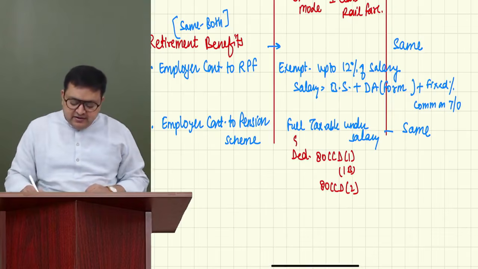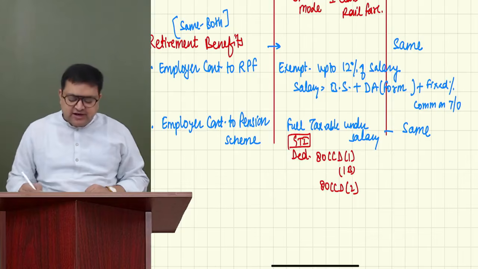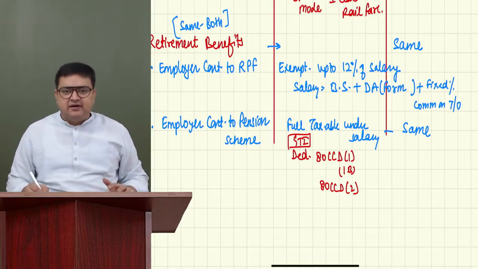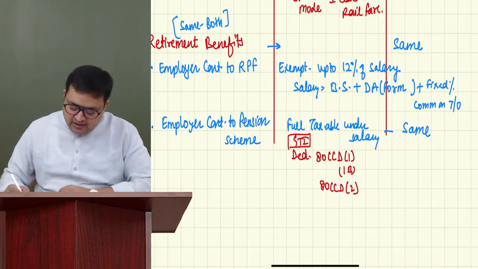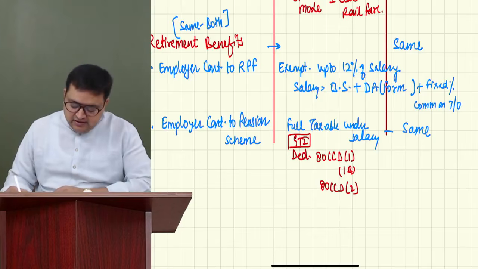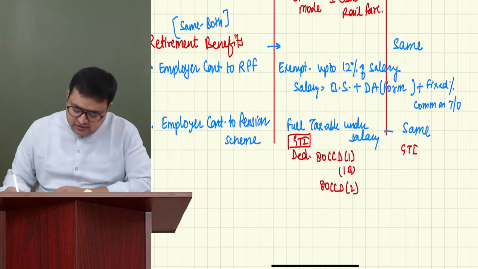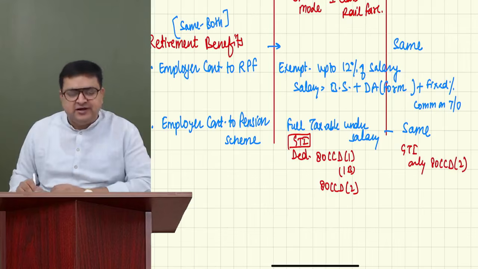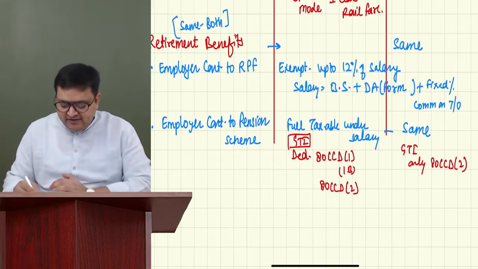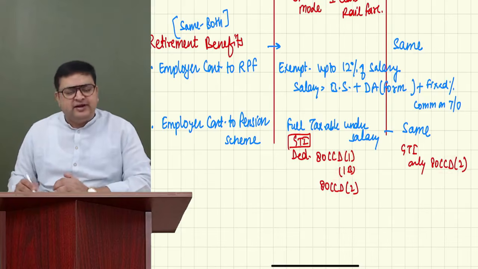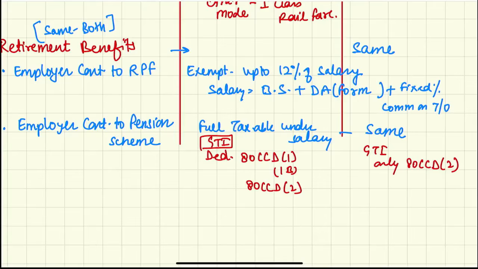Thereafter from GTI, you have to give deduction of 80 CCD. I will be explaining 80 CCD in my deduction chapter, day 5. However, in the default regime, it is fully taxable, but from GTI, only 80 CCD2 is available, which I'll be telling you in the chapter of deduction. So don't worry, as of now, just write it. CCD1 and 1B is not available in default regime. So only CCD2 deduction is available. You will get to know that in the chapter of deductions.